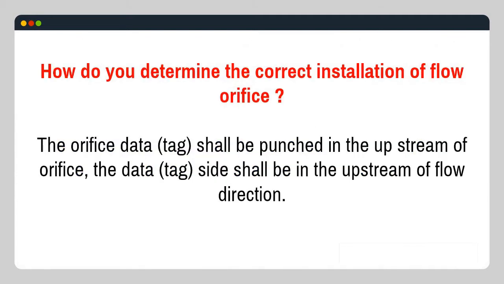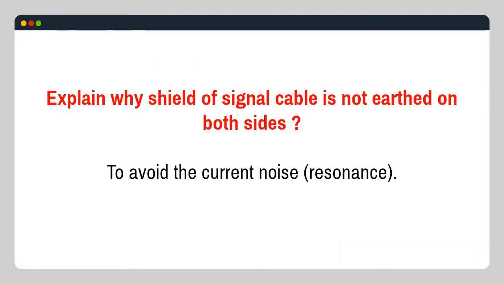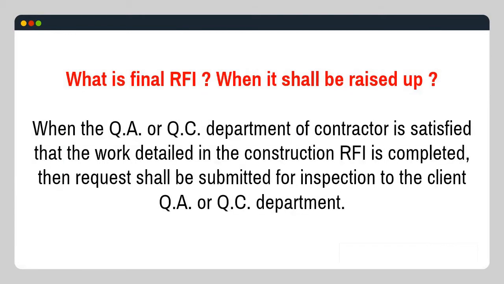How do you determine the correct installation of flow orifice? The orifice data tag shall be punched on the upstream side of the orifice; the data tag side shall be upstream of the flow direction. Explain why the shield of signal cable is not earthed on both sides: to avoid current noise, resonance. What is final RFI? It shall be raised when the QA or QC department of the contractor is satisfied that the work detailed in the construction RFI is completed, then a request shall be submitted for inspection to the client QA or QC department.